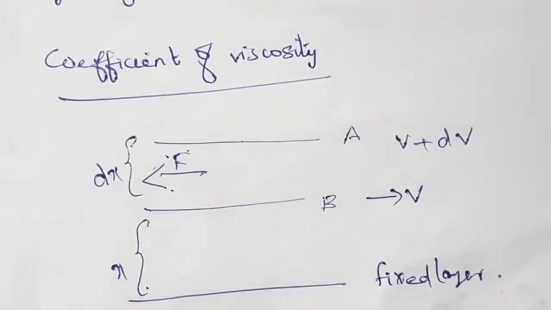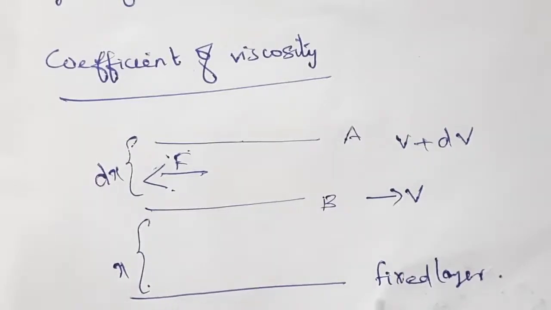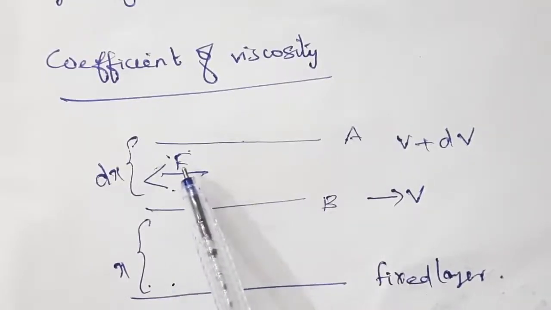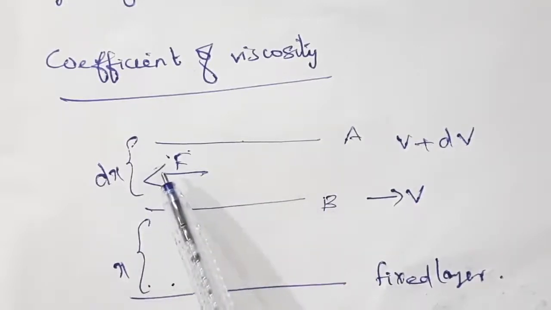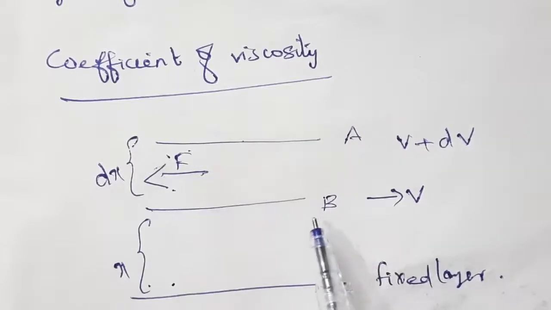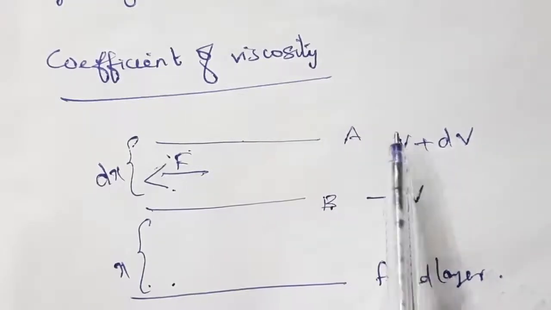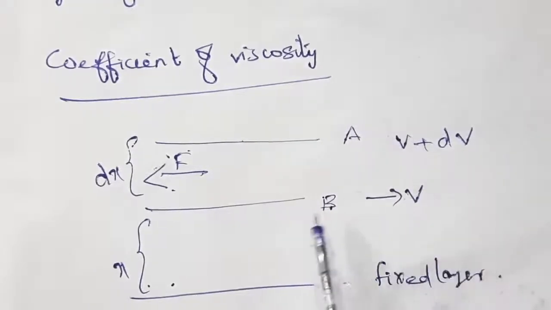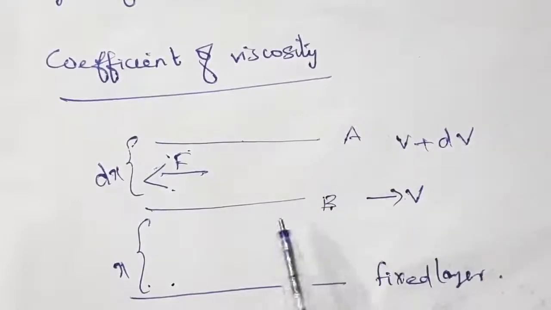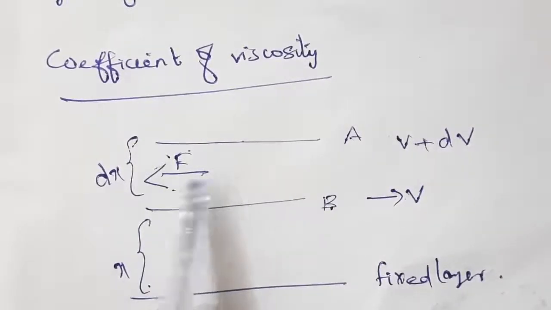We have considered the liquid flow. The layer 1 is fixed at the bottom, and two parallel layers, A and B, are considered at a distance of x and x plus dx. The layer B is at a distance x, layer A is at a distance x plus dx, and the velocity of the fluid at layer B is v and at layer A is v plus dv, because the velocity increases when moving away from the fixed layer. So automatically there is a relative motion, and the viscous force occurs.